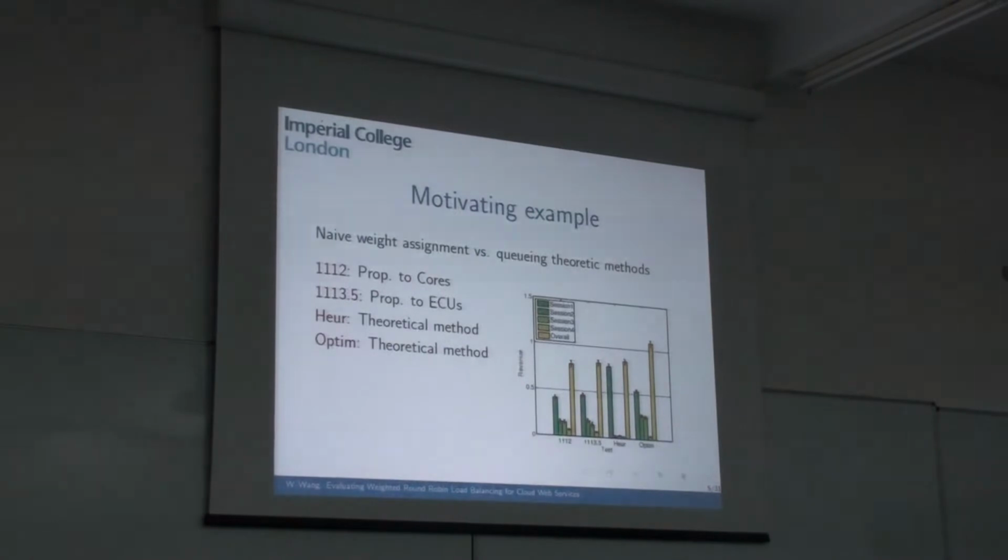Here we present the motivating example. It compares the naive weight assignment to the given theoretical methods. The first one assigns weights according to the number of cores, and the second one according to ECUs. The ECU is an index used in Amazon EC2 to assess the compute capacity of the machines. The other two are the theoretical methods. In the figure, the y-axis is the revenue. We can see that the theoretical methods give better revenue than the naive weight assignment. This is encouraging, so we can try to see if we can use theoretical values to assign weights in a real-life system.